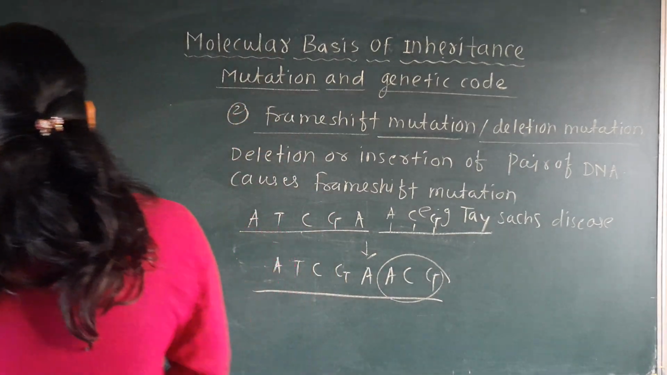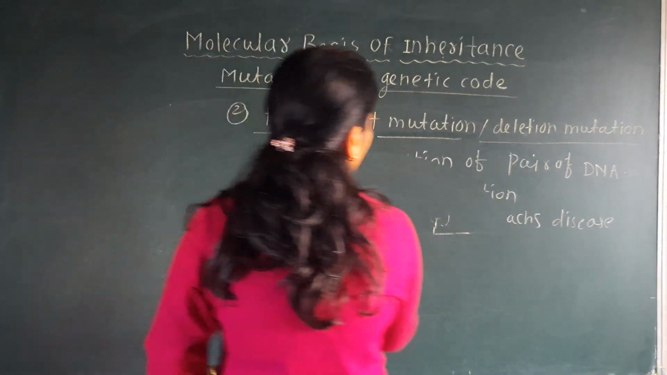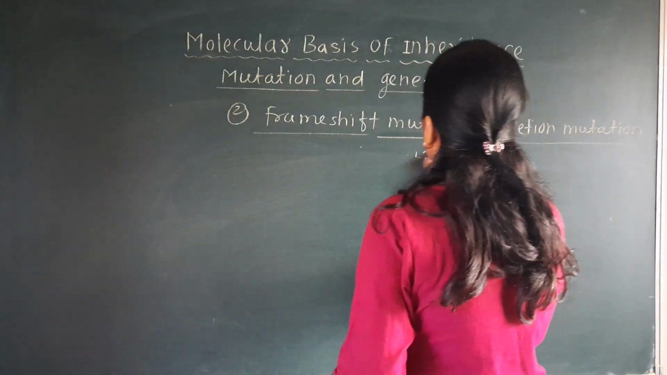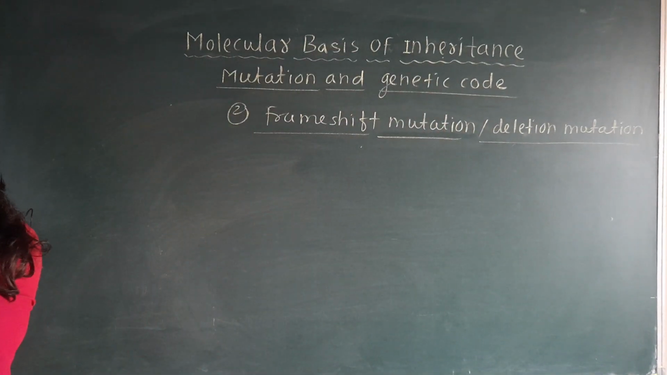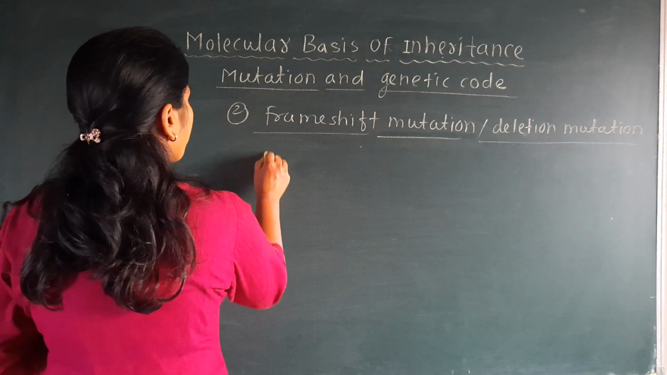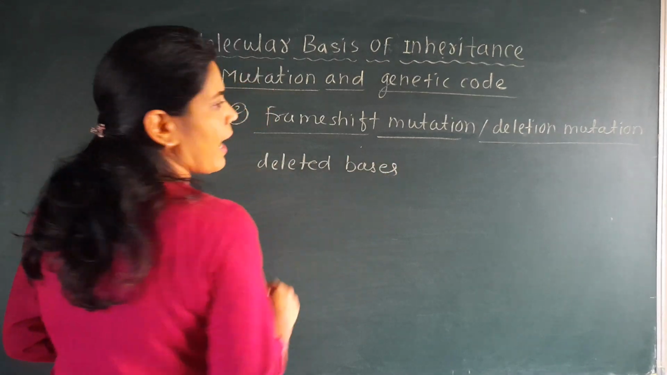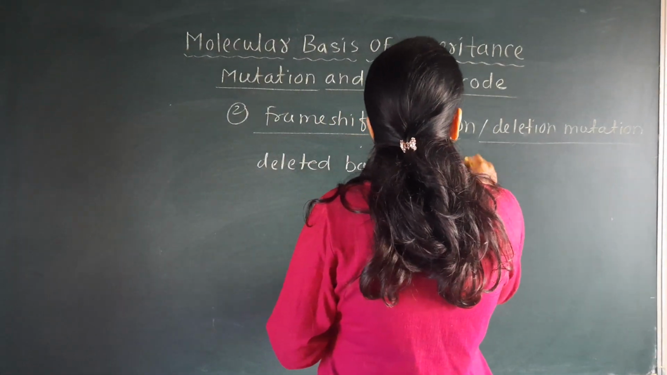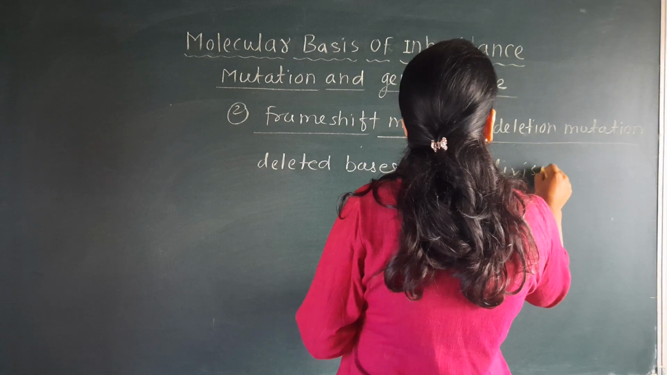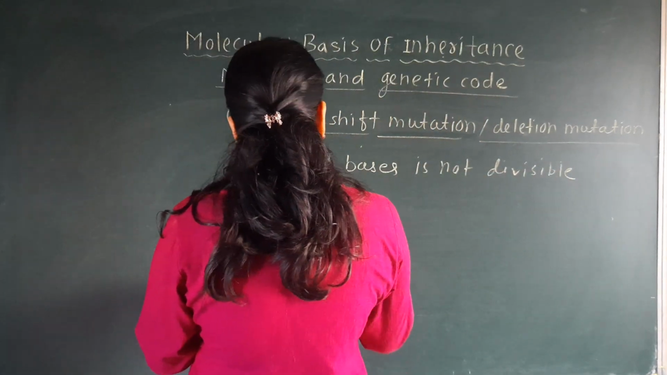In a number of times in frame shift mutation, what happens? You will see that deleted bases, see here I will write, deleted bases are not divisible by 3.